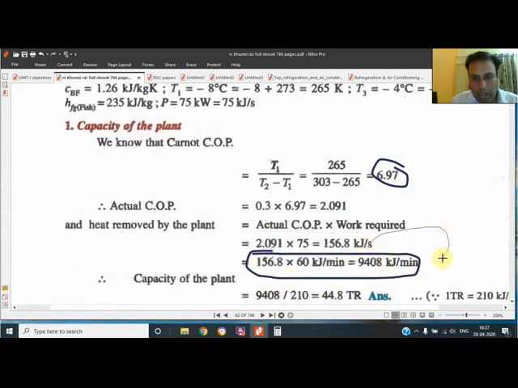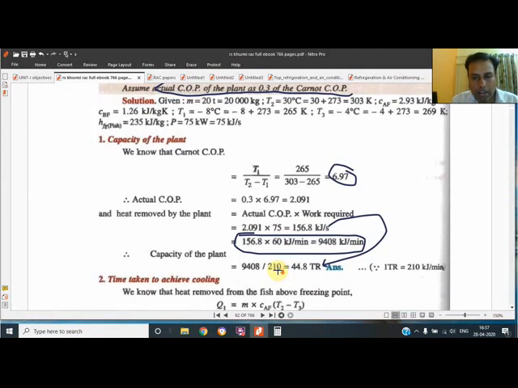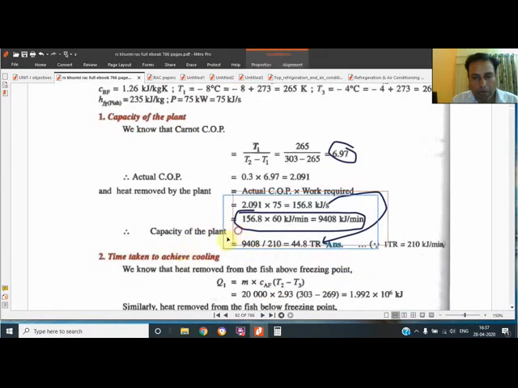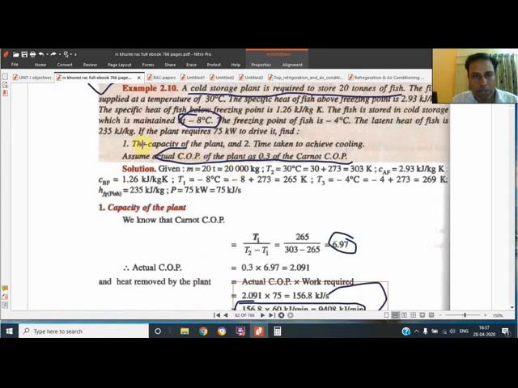We can directly divide by 3.5 and get this term. But Khurmi has maintained that system, the kilojoule per minute they have used. In this way, we have determined two things: the cooling capacity of the plant and the COP.